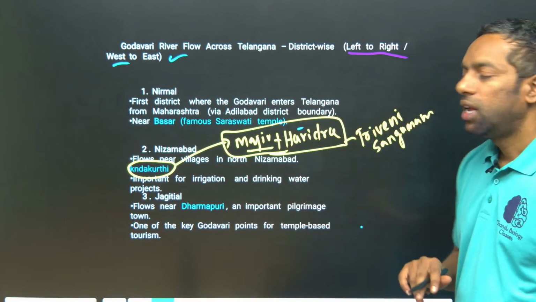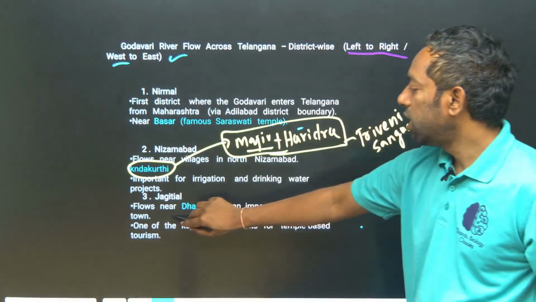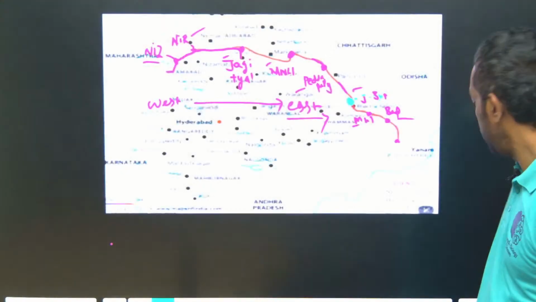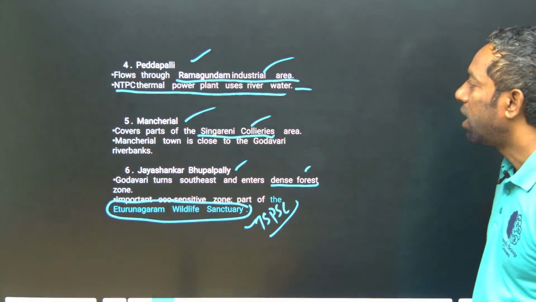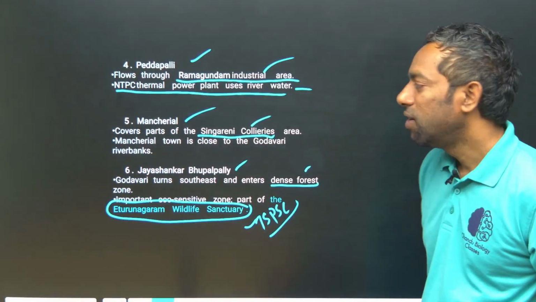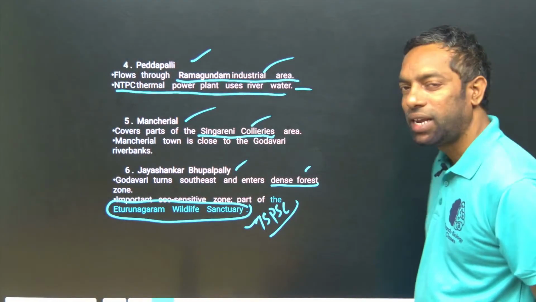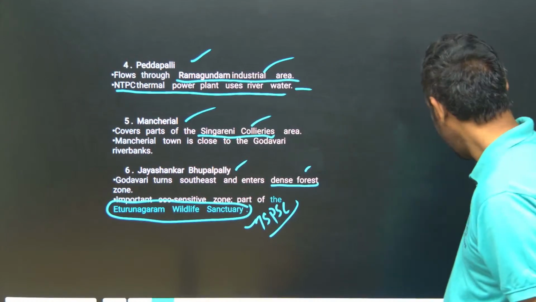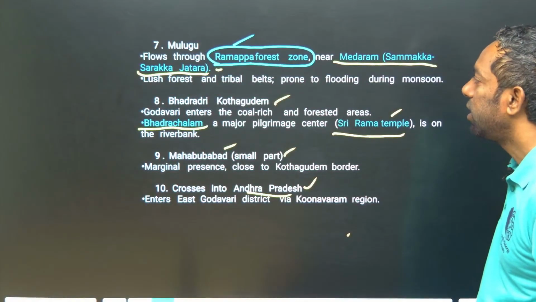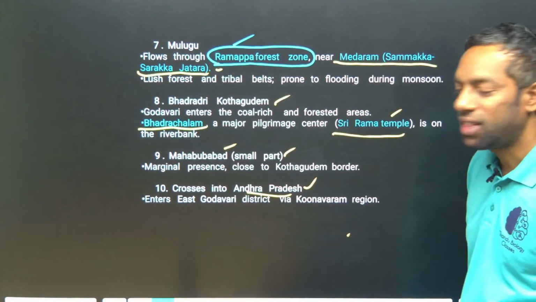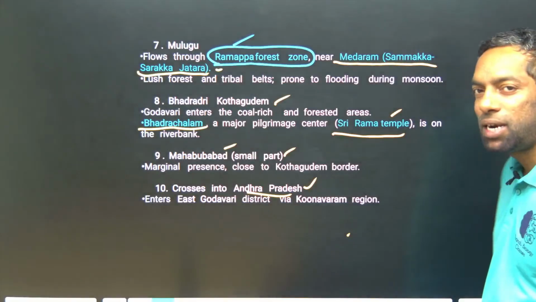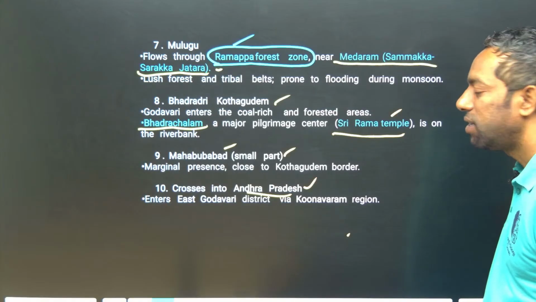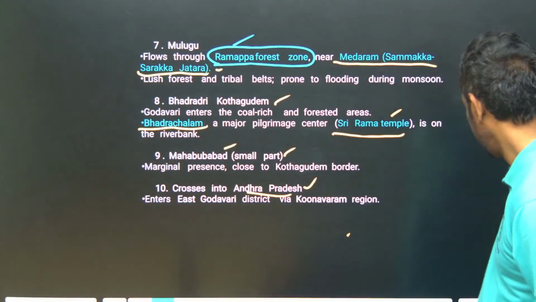Triveni Sangamam. If you come to Jagtial, there is the famous Dharmapuri temple. Then Peddapalli, the Ramagundam industrial area, NTPC, Godavari water, Manchiryal, Singareni Collieries, Jayashankar Bhupalpalli, Eturunagaram Wildlife Sanctuary, and Mulugu district, Ramappa forest and Medaram Sammakka Jatara, and Bhadrachalam Sri Rama temple, and Mahabubabad is a small part, Kothagudem, and finally the river reaches Andhra Pradesh.